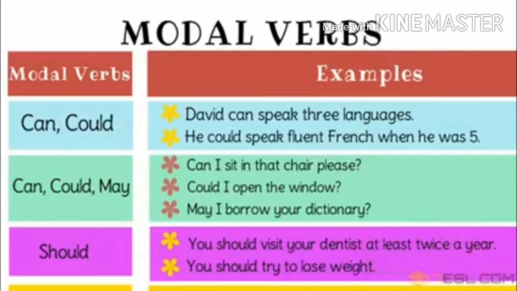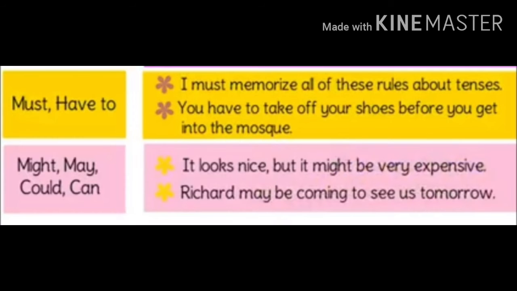Then should. You should visit your dentist at least twice a year. You should try to lose weight. So these are the examples. Next, must and have to. I must memorize all of these rules about tenses. You have to take off your shoes before you get into the mosque.